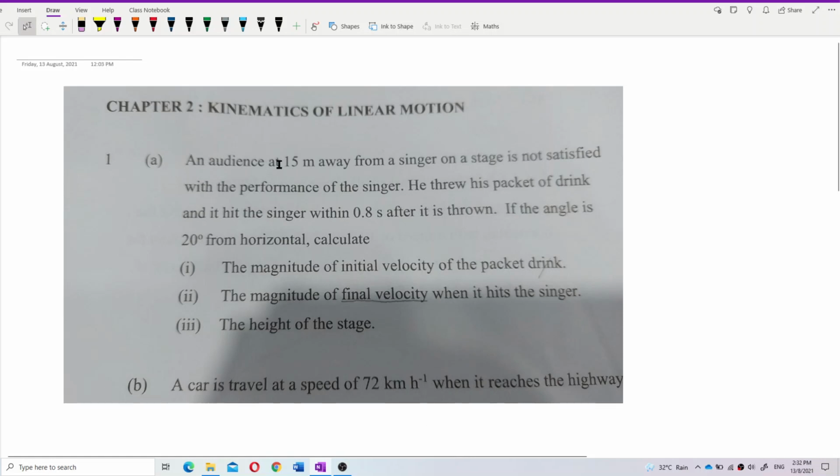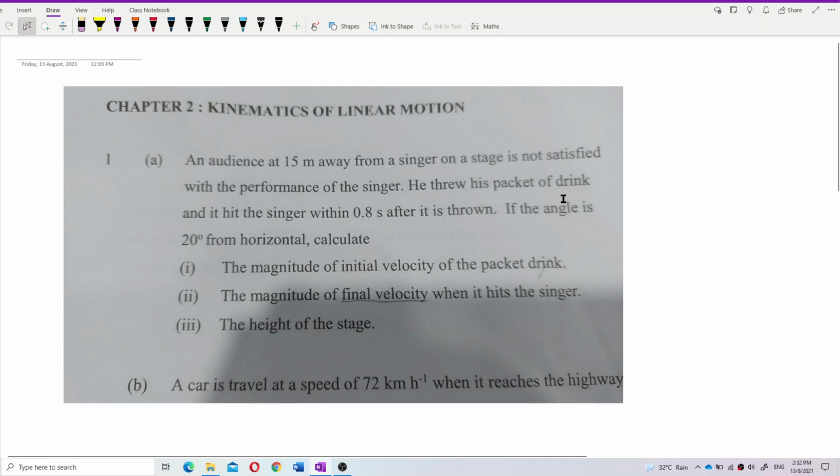An audience at 50 meters away from a singer on a stage is not satisfied with the performance of the singer. He threw his packet of drink and it hit the singer within 0.8 seconds after it is thrown. If the angle is 20 degrees from horizontal, calculate the magnitude of initial velocity of the packet drink, the magnitude of final velocity when it hits the singer, and the height of stage.